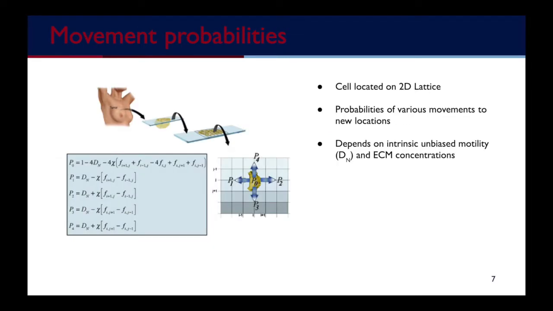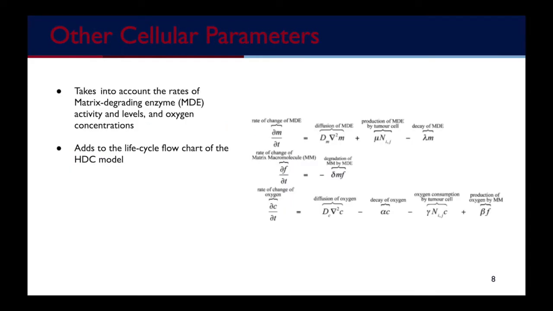For the movement probabilities, which represent the discrete system, the cells are modeled on a 2D lattice. From there, probabilities can be calculated for the changes to various states. These probabilities depend on the intrinsic unbiased motility, which is the dn term, as well as the extracellular matrix, which is modeled by the chi and f terms. The other cellular parameters are the continuum system, which contributes to the life cycle flowchart that the HDC model depends on. These parameters involve the extracellular matrix and oxygen changes over time. The continuum system takes into account both cell phenotype and microenvironmental influences, which include basic metabolic and motility-related processes.